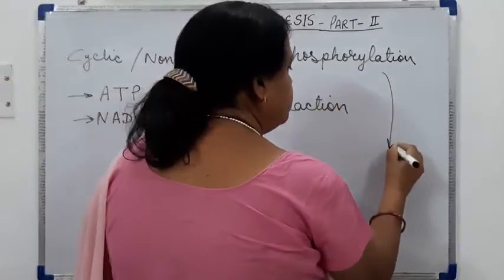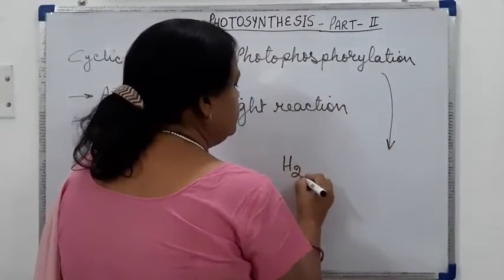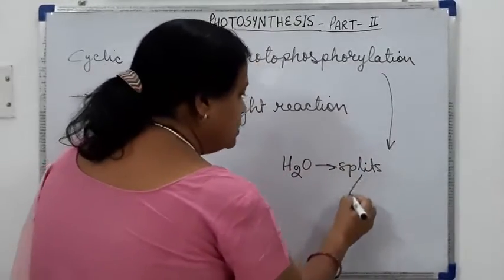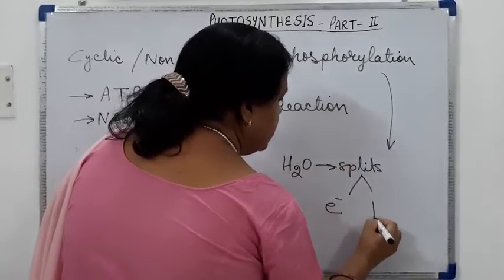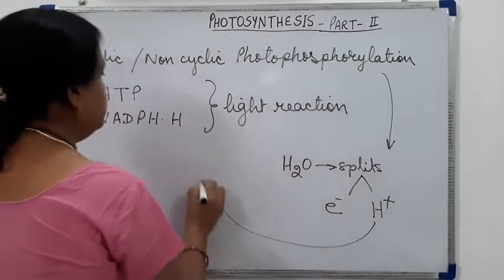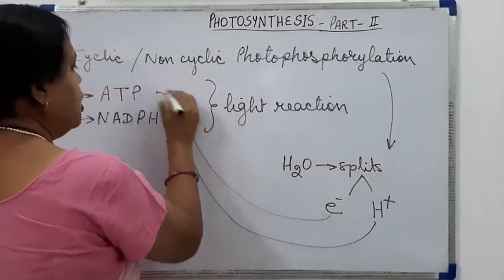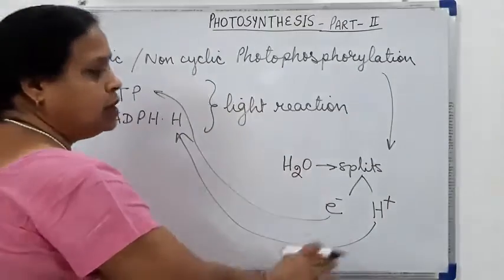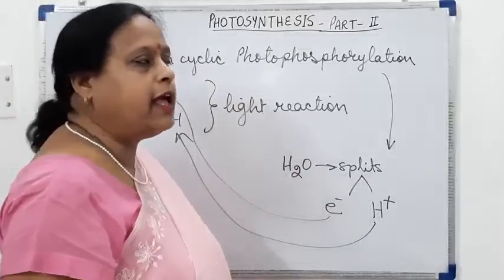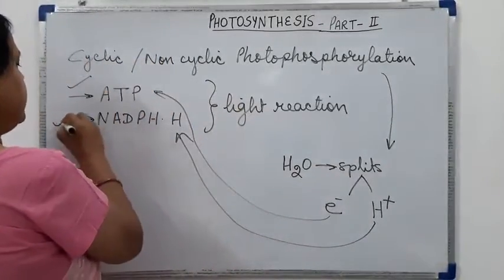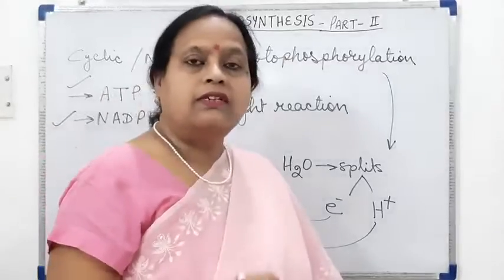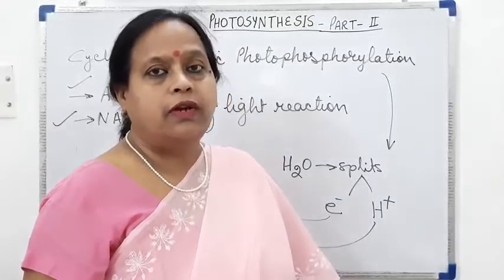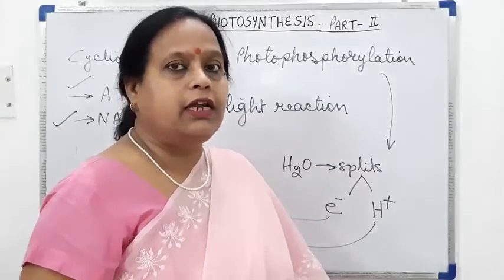In the non-cyclic photophosphorylation we have seen the splitting of water molecules also. Water molecule splits and gives us the electrons and the hydrogen ions, which are being utilized for the synthesis of ATP and NADPH. So we have seen all these things, and now what we have? The ATP and NADPH2. This ATP and NADPH2 will be utilized in the process of dark reaction, which we will study now.